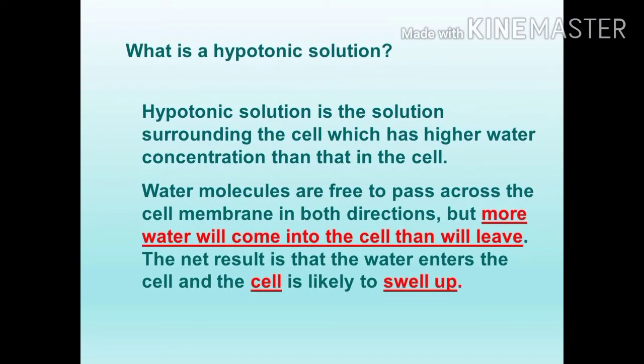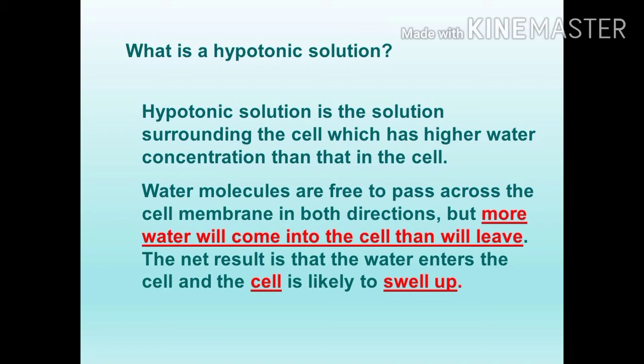Now we have to discuss the types of solution based on the concentration of the solution. There are three types of solution: hypertonic solution, hypotonic solution, and isotonic solution. First, let's discuss the hypotonic solution. What is a hypotonic solution? Hypo means low concentrated solution. It is the solution surrounding the cell which has higher water concentration than that in the cell.